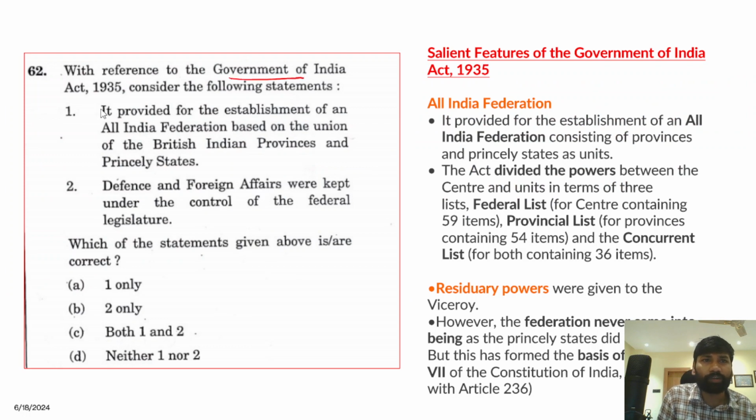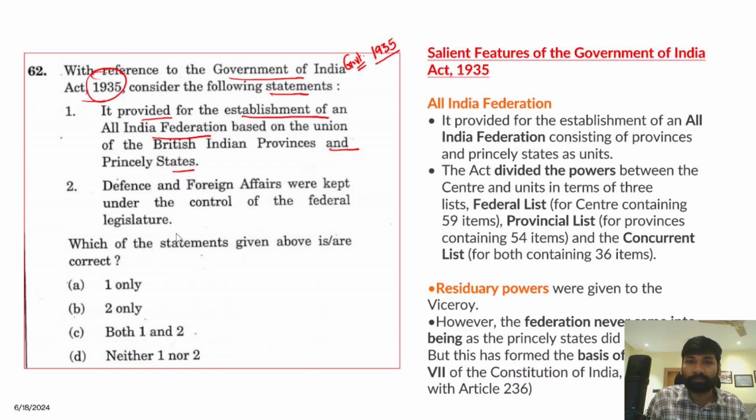Next question: the Government of India Act of 1935. Consider the following statements. When we talk about the Government of India Act 1935, this act has the highest influence on India's constitution, right? A lot of provisions were borrowed from it. This act provided for the establishment of an All India Federation based on the Union of British India provinces and the princely states.